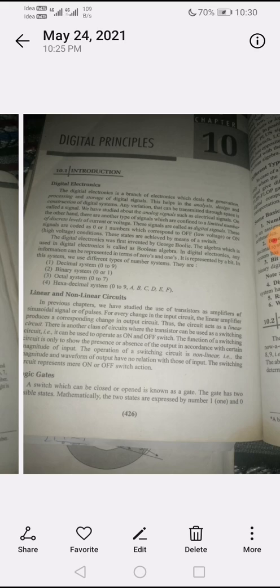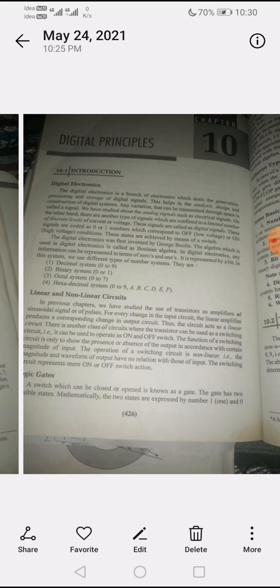Digital electronics was first invented by a scientist named George Boole. The algebra used in digital electronics is called Boolean algebra, named after the scientist George Boole.